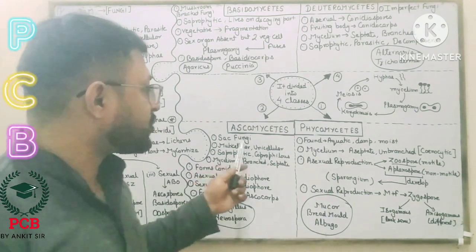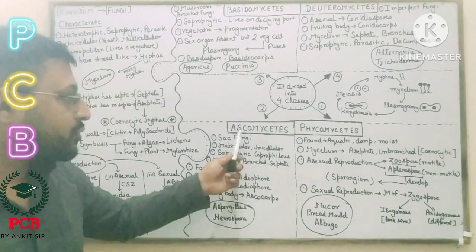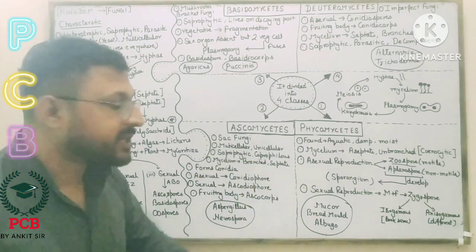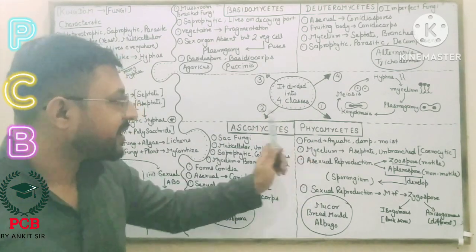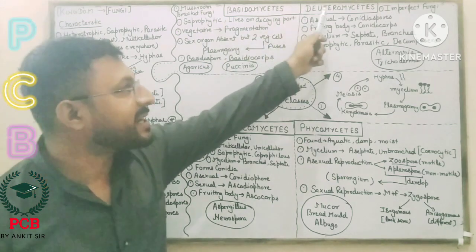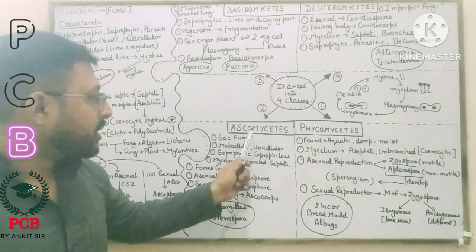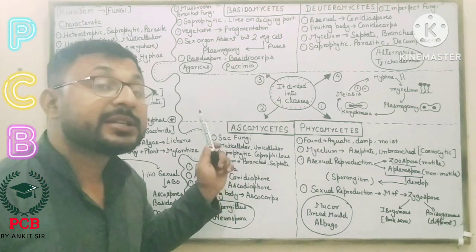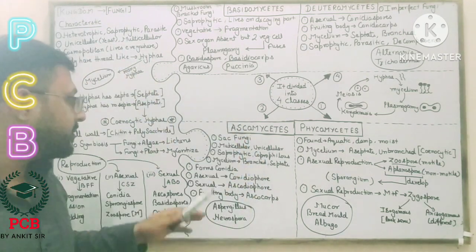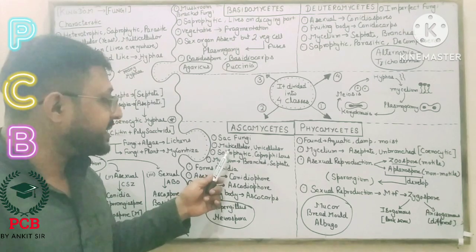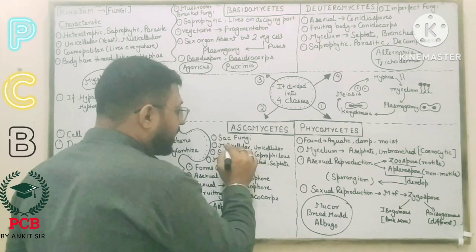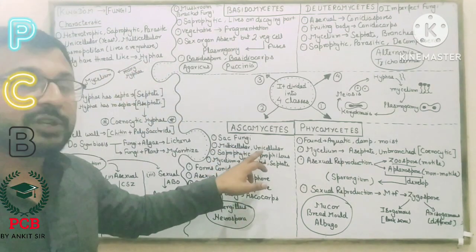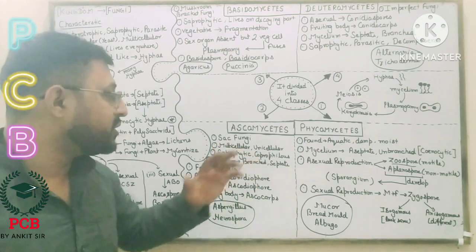Now if we go for the ascomycetes, the second part. Basically, the fungi are divided into four classes: phycomycetes, ascomycetes, basidiomycetes, deuteromycetes. Clear? Ascomycetes, second part, is also called sac fungi. The next thing is they are multicellular and unicellular also.